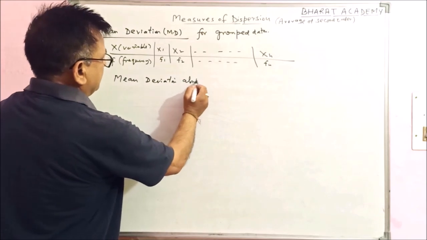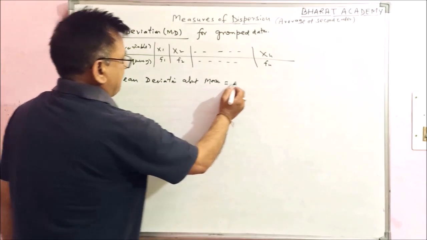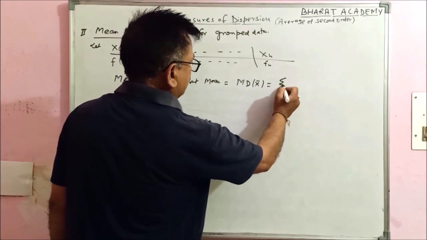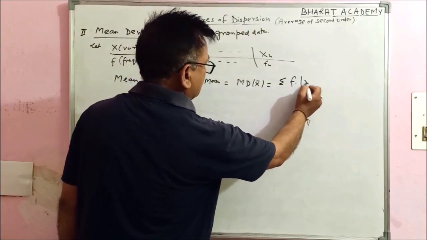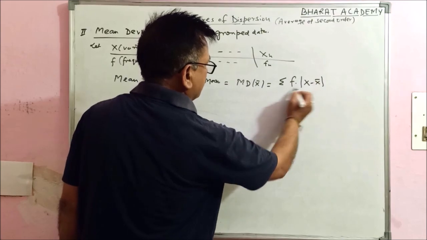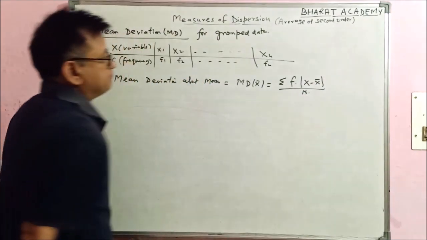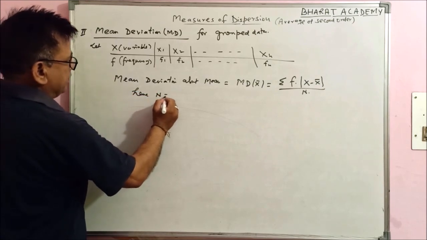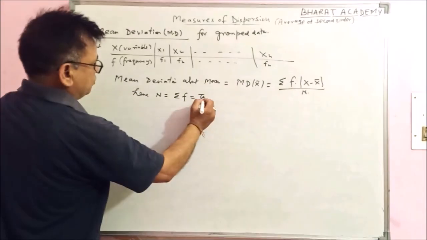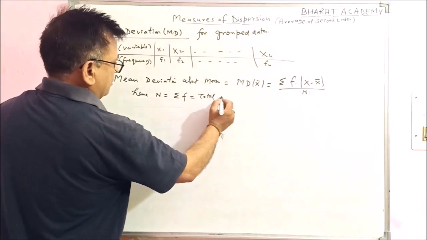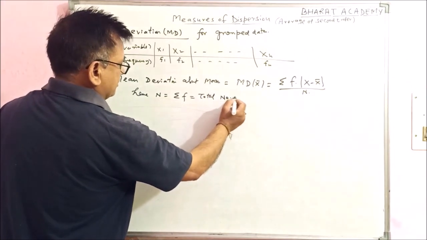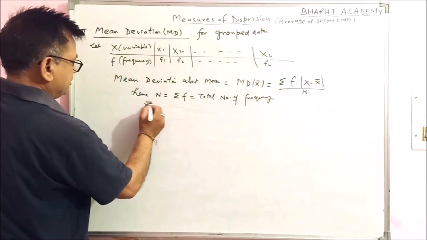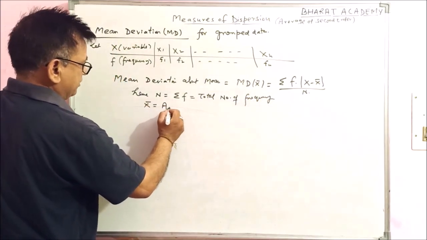In this case, the mean deviation about mean, MD about x bar, will be summation f into absolute value of x minus x bar upon capital N. Here this capital N is the total frequency, total number of frequency you can call it, and x bar is the arithmetic mean.